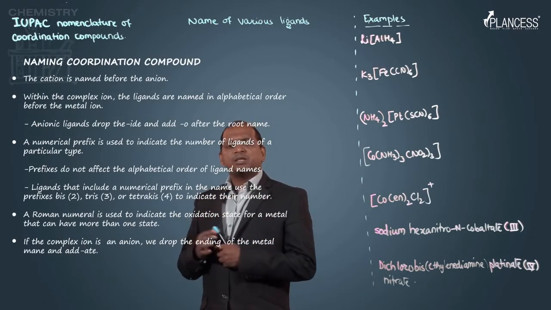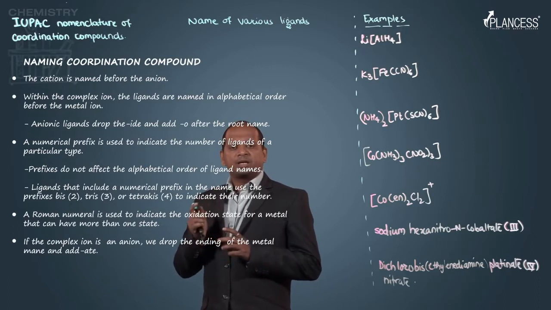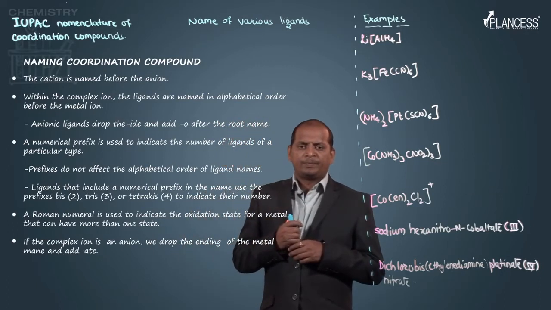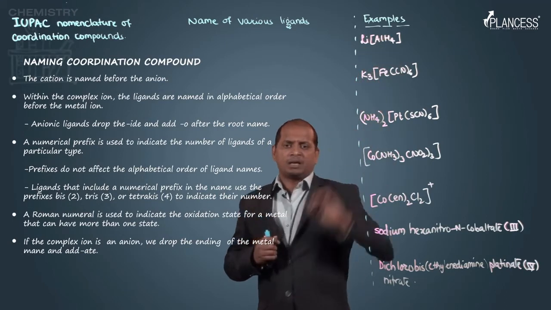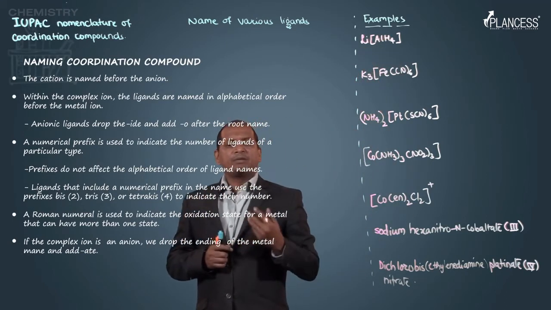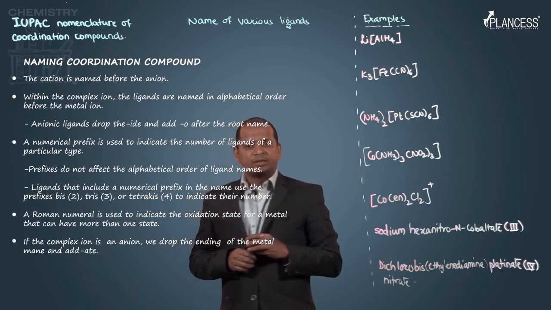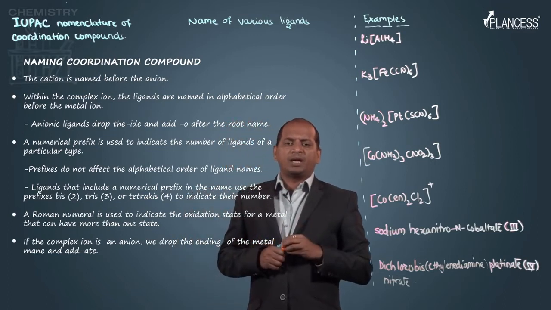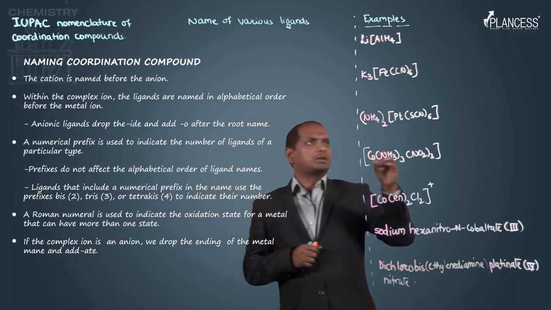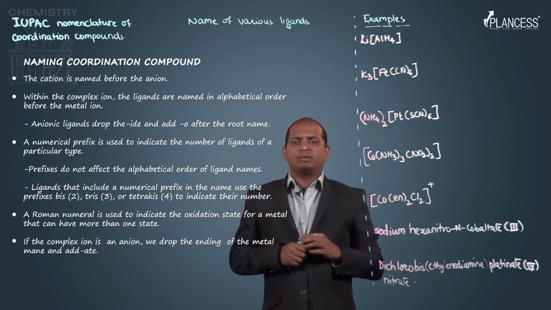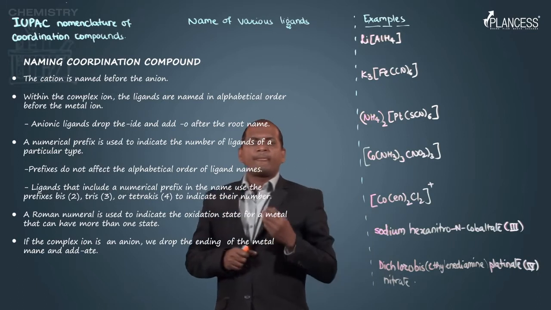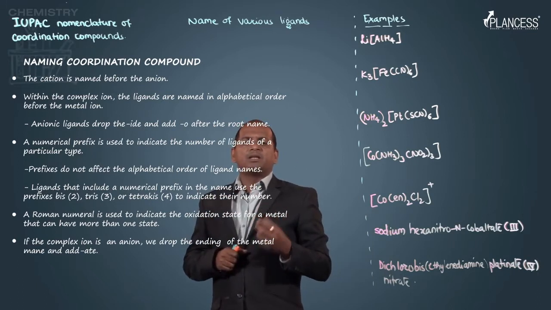If a coordination compound consists of a cation and an anion, then we have to write the name of the cation first and then the name of the anion. Here also the same thing. If we consider this one, everywhere we are writing the name of the cation first and the name of the anion later.